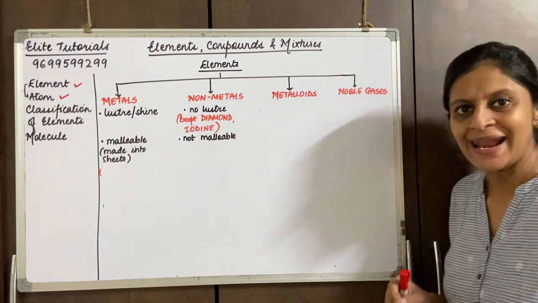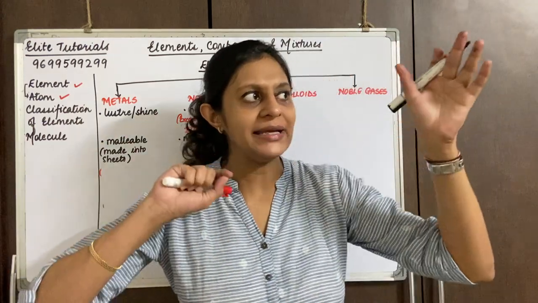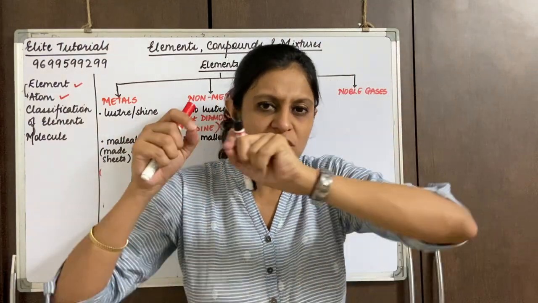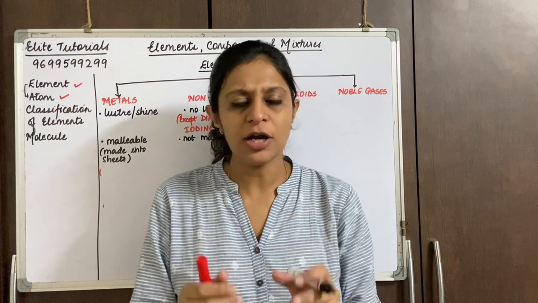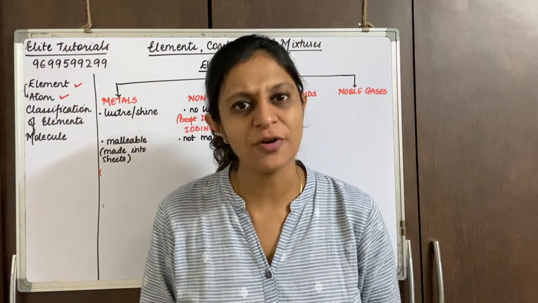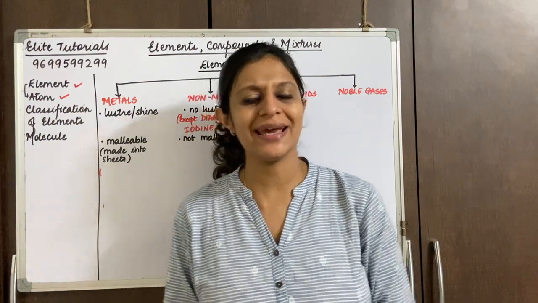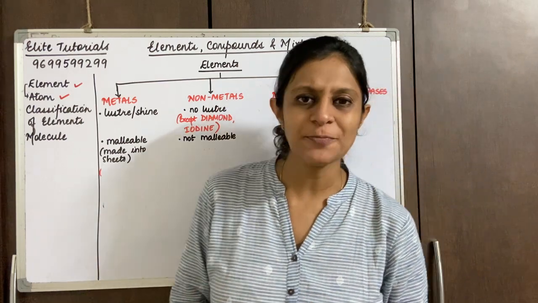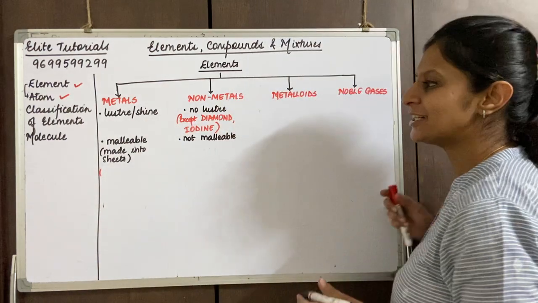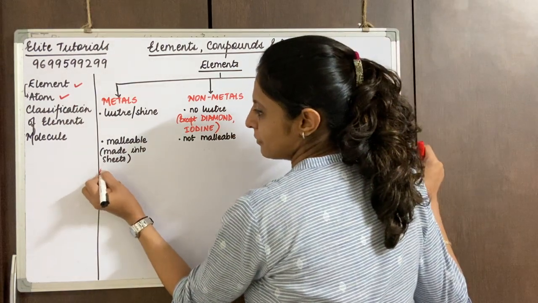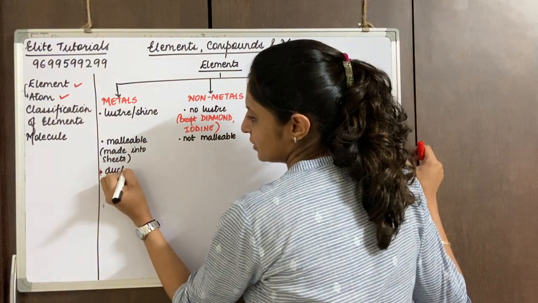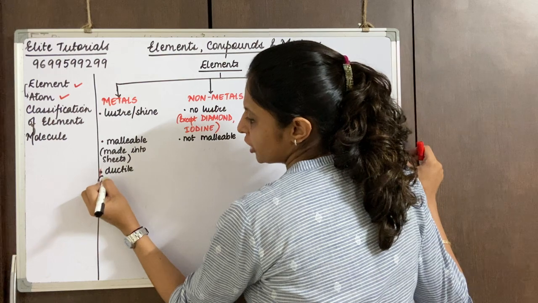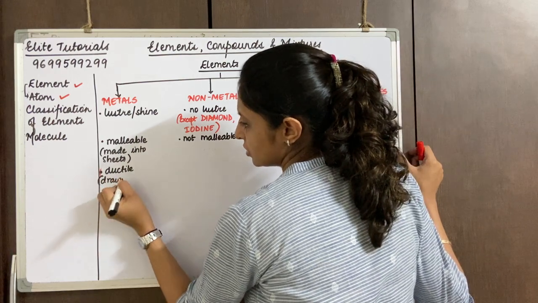Now, whenever you talk about any electric circuit, you see there are fine wires. Obviously these fine wires are made up of metals. So we can say metals can be drawn into fine wires, and that property is called ductile. So we say metals are ductile, drawn into thin wires.